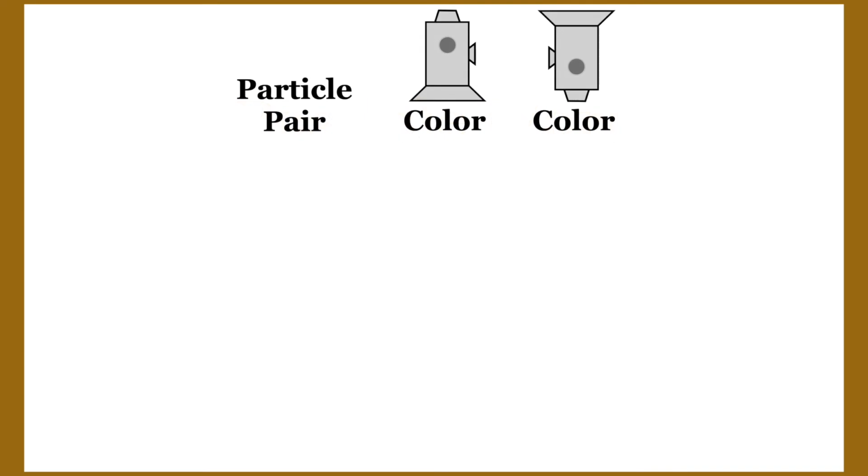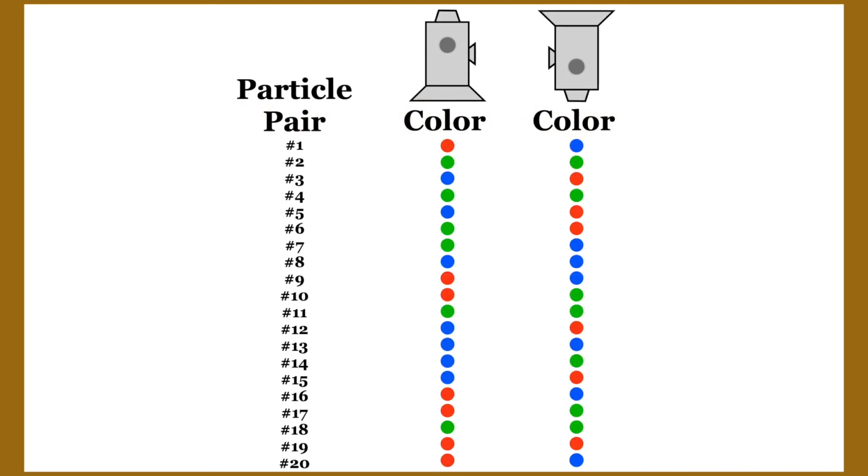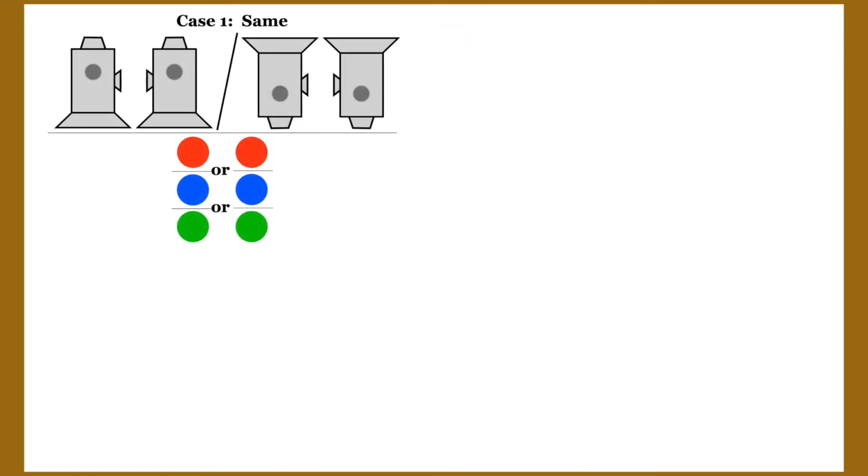Taking a slew of data on particle pairs, you observe that when the detectors are in opposite orientations, there's no longer any correlation between the colors on each side. A red one on the left is just as likely to be accompanied by a blue or green on the right as a matching red. Incidentally, you get the same lack of correlation if you invert the detector on the left and turn the other one upright. We can summarize the results in our possible world as follows.